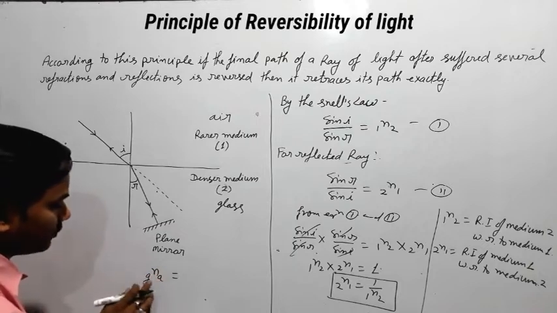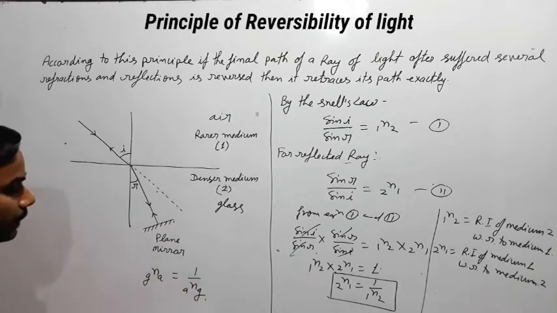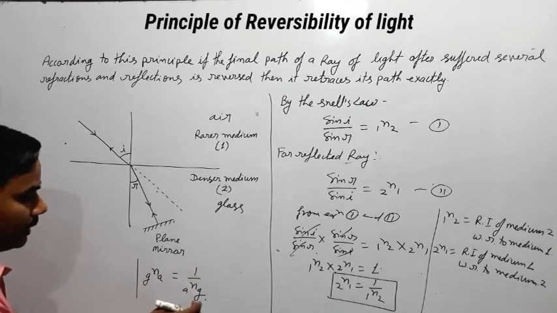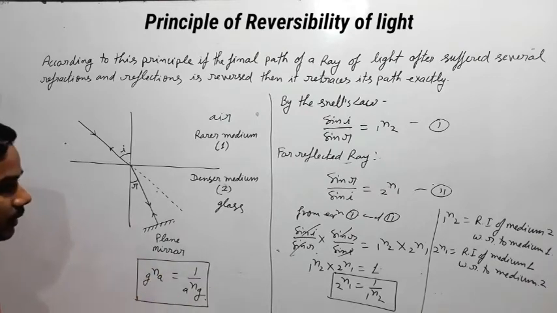Okay, so gna equals 1 upon agn. So agn is the refractive index of glass with respect to air. So here we will write it in this form.